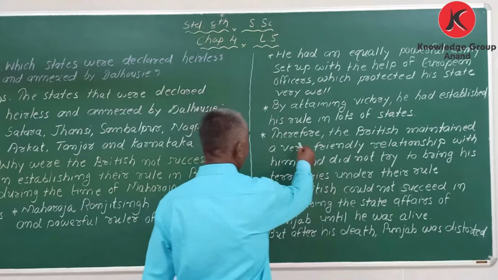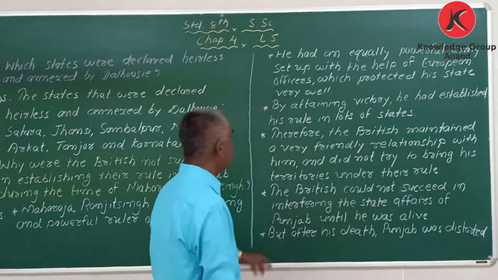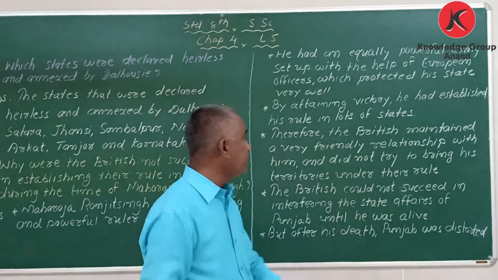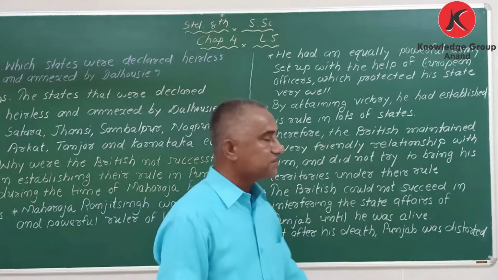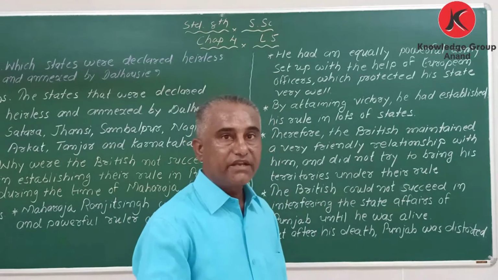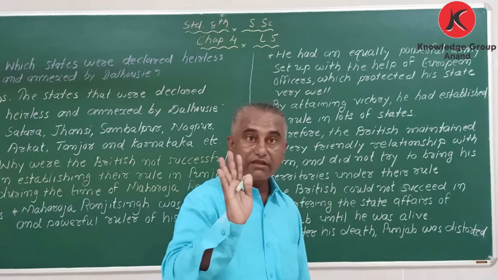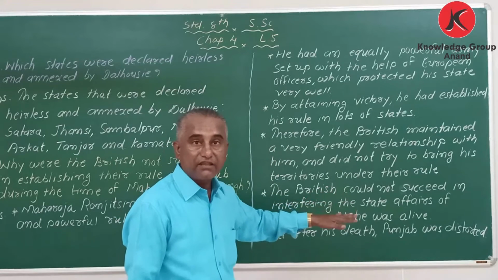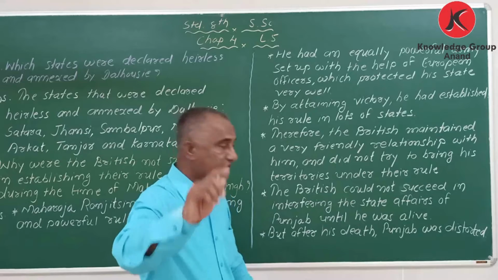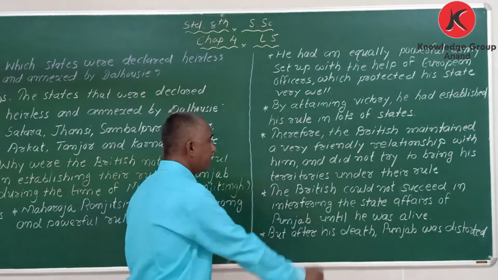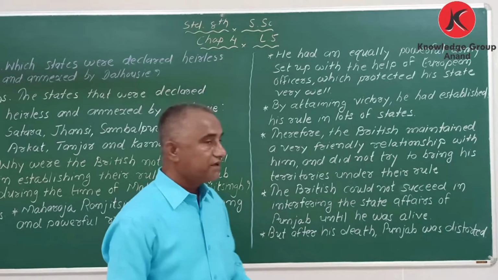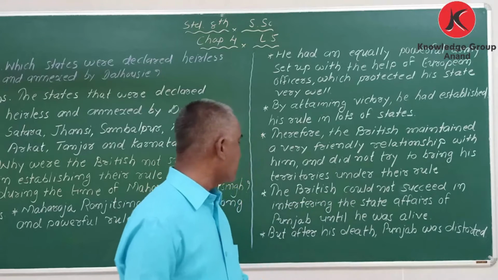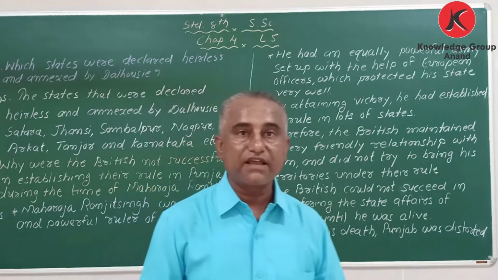So here, therefore the British maintained a very friendly relationship with him and did not try to bring his territories under their rule. The Britishers wanted to, but they knew it was not possible while the Maharaja was alive. So they did not try, and the British could not succeed in interfering in the state affairs of Punjab until he was alive.